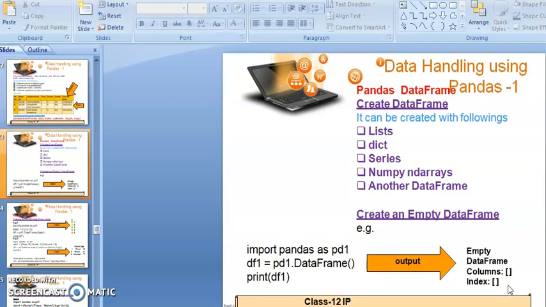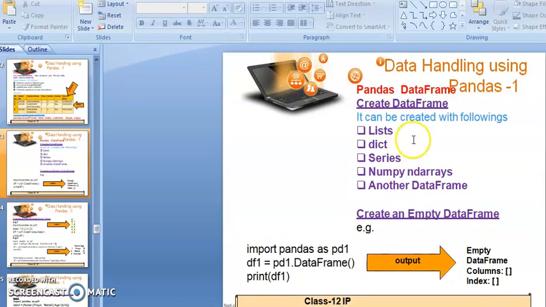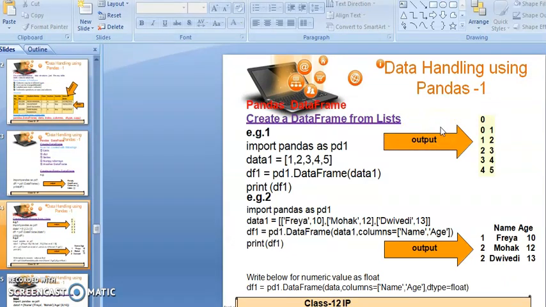Now after that, we will discuss how we can create a data frame from a list. Here you can see the program: import pandas as pd1. Students, you can write the second statement, data1. Data1 is a variable, and you can write any variable name here. Here I have written the data1 variable name. data1 equals 1, 2, 3, 4.